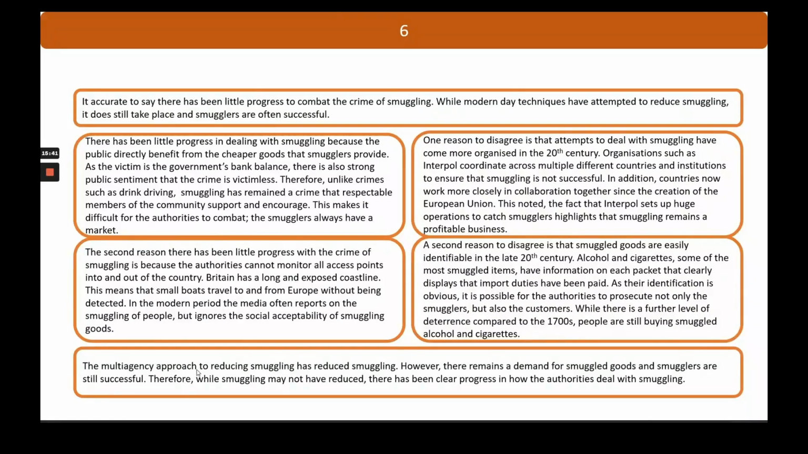The multi-agency approach to smuggling has reduced smuggling. However, there remains demand for smuggled goods and smugglers are still successful. Therefore, while smuggling may not have reduced, there has been clear progress in how the authorities are dealing with smuggling. So here, I've made sure I've got a sustained judgment throughout my answer, and that's probably the most important thing in getting the upper marks for this question.